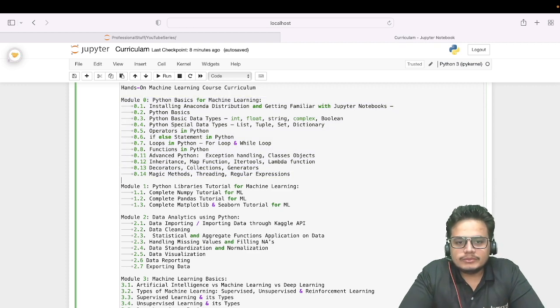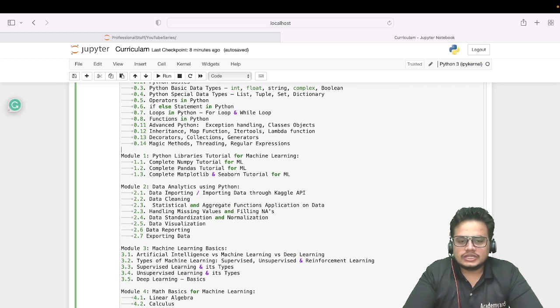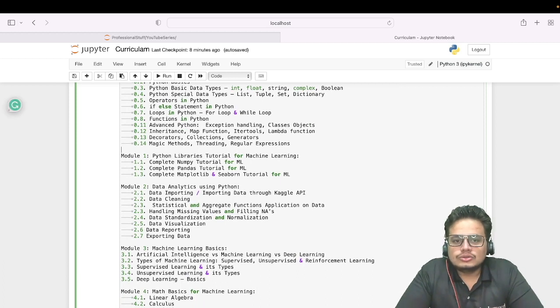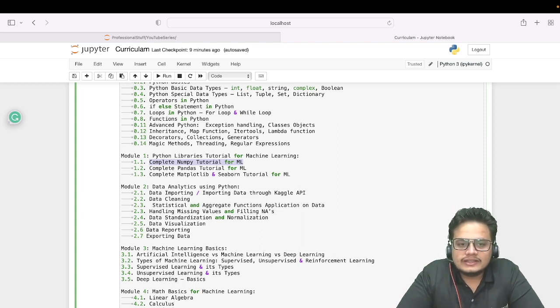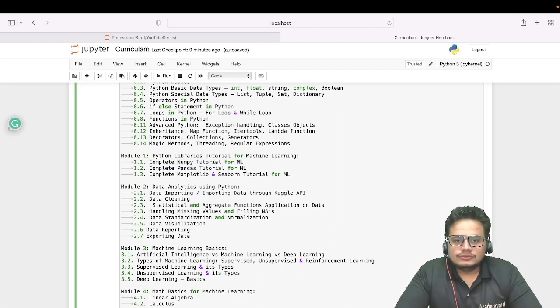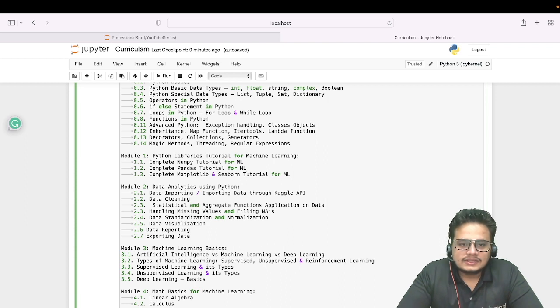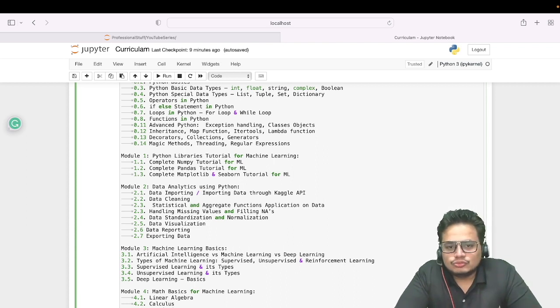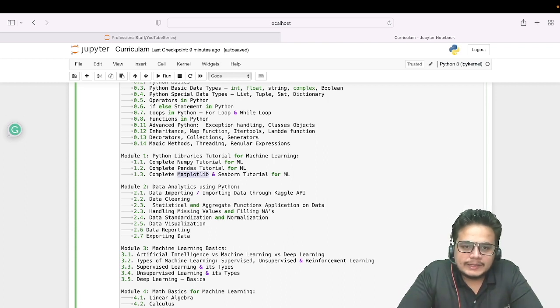So next we will be moving to the Python libraries that we'll be using for this whole course. Now we will be covering two libraries majorly. First one is NumPy. This is basically a numerical Python library that we use to do mathematical operations in Python. Second is Pandas. Pandas is basically a library that we use to do data analysis. And then we will be covering two more libraries, that is Matplotlib and Seaborn.